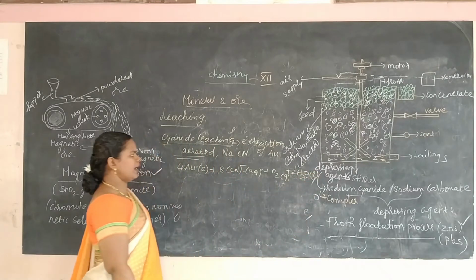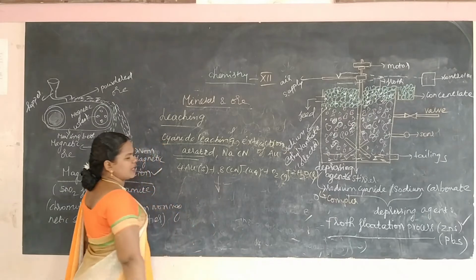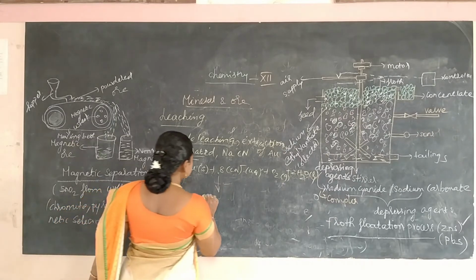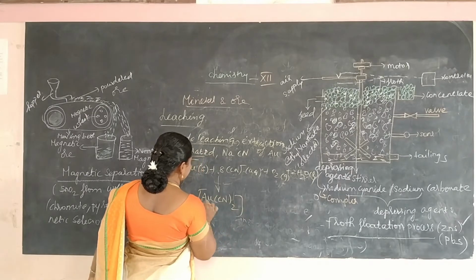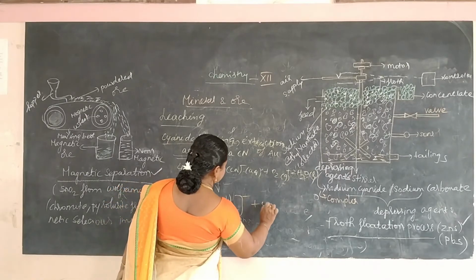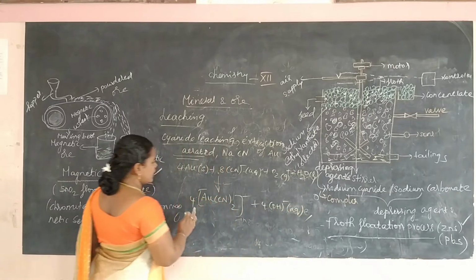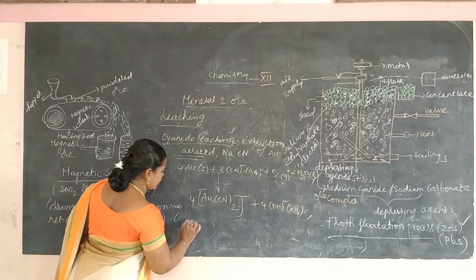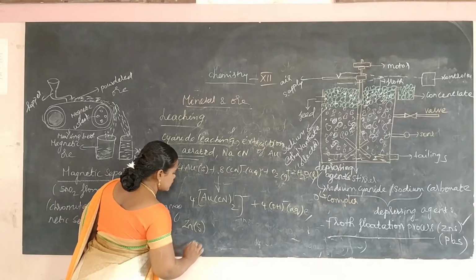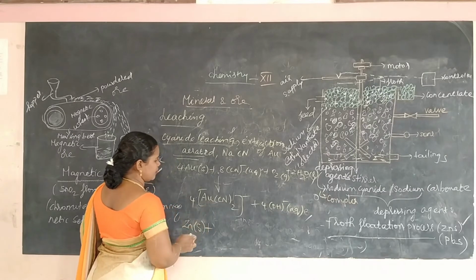Okay, the aerated dilute sodium cyanide is added to the gold. It forms a complex like this, and this complex can be reduced by using a reducing agent, for example zinc. So this elemental zinc can be used to remove the gold metal from that complex.